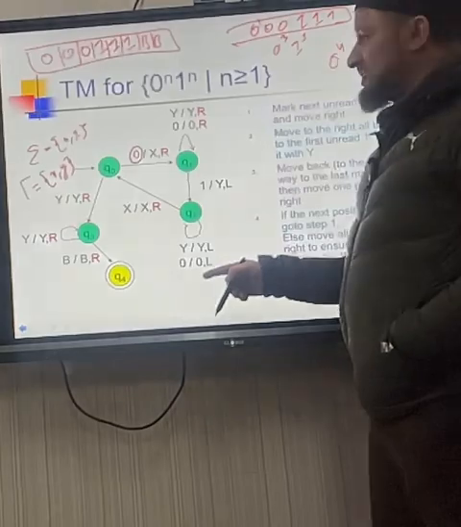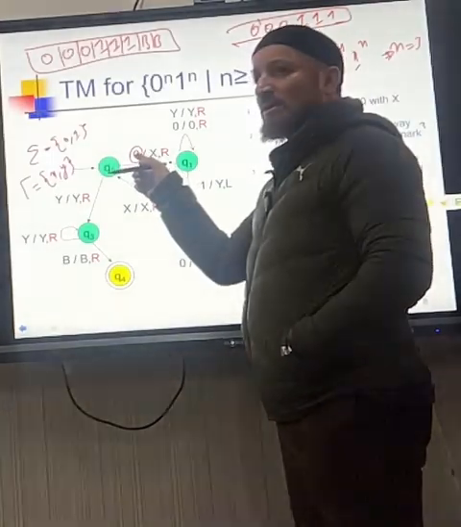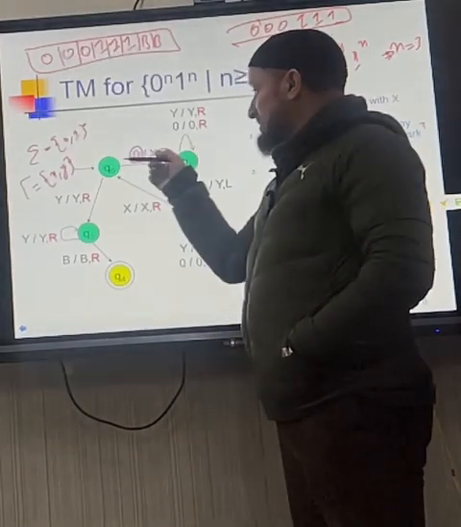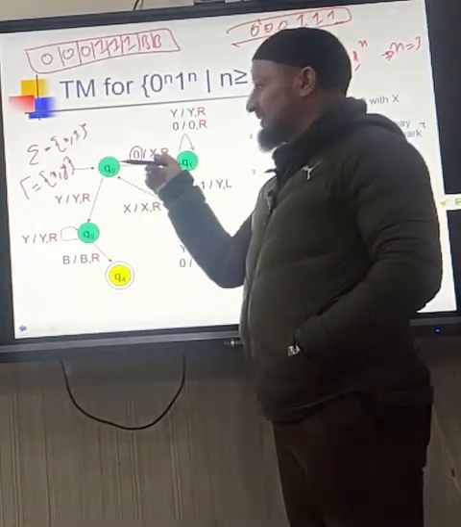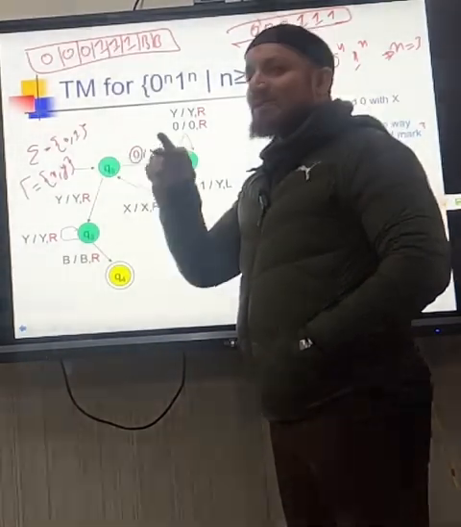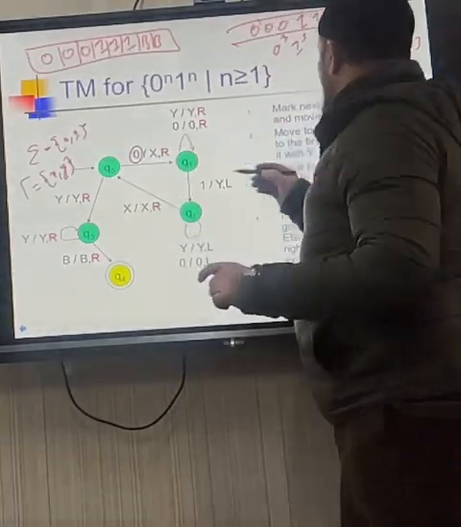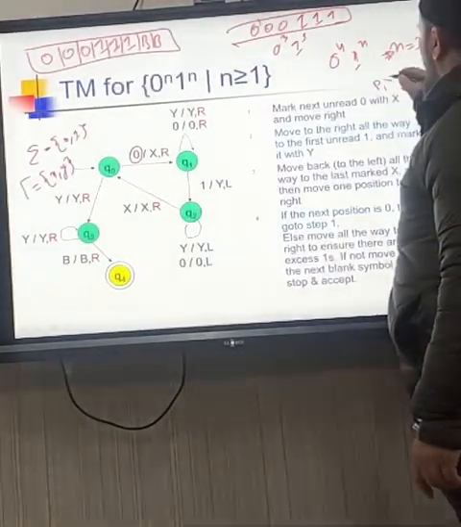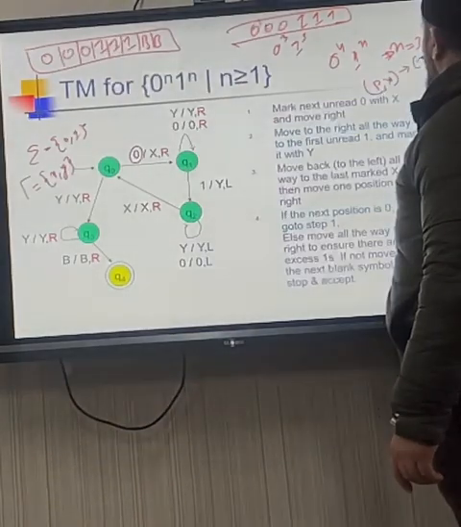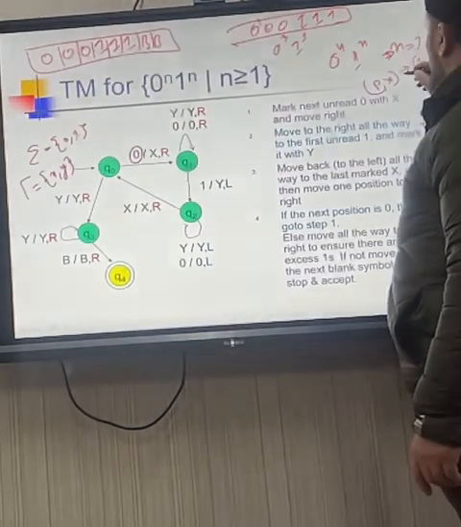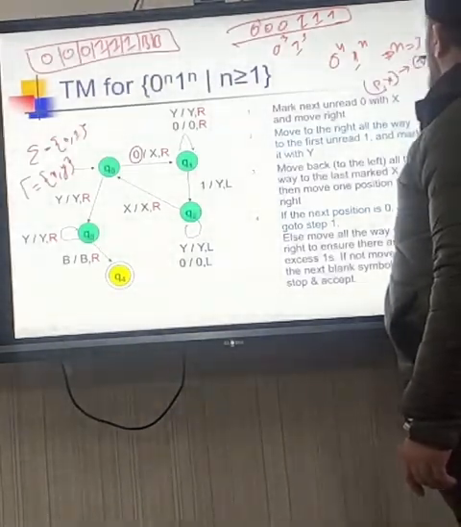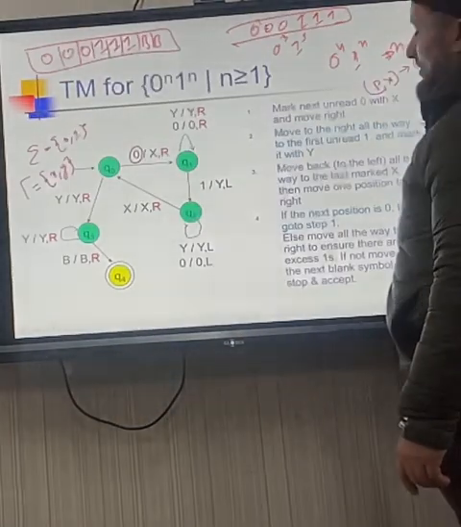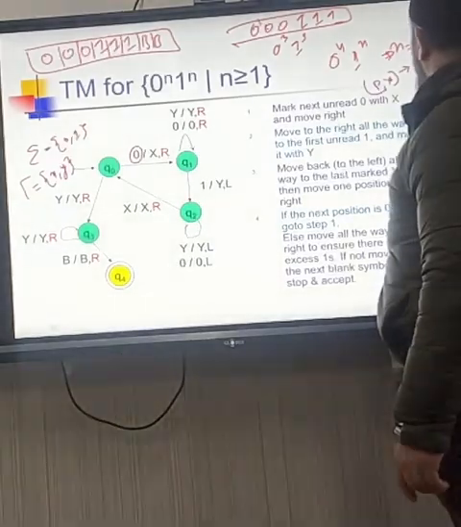The transition function says that if you are on some state P and you read some X, you go to some other state Q, and you change this X with Y. And you decide whether you want to go left or right.